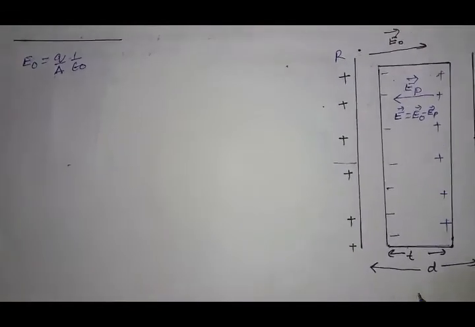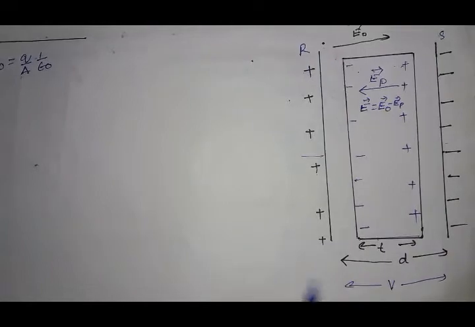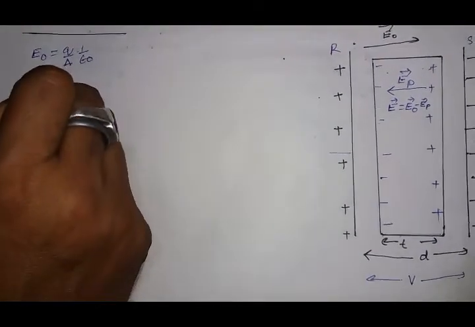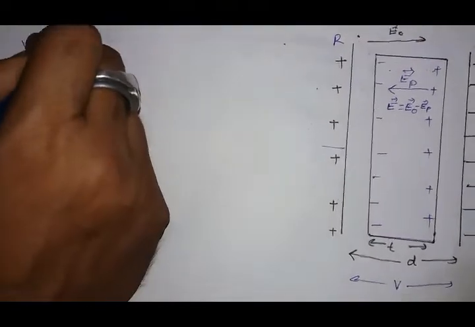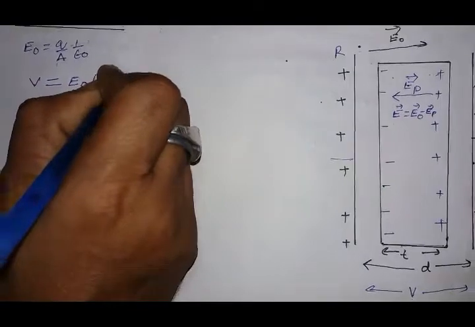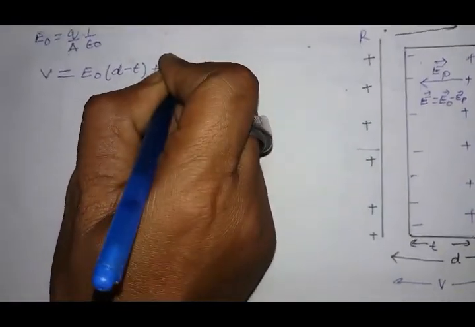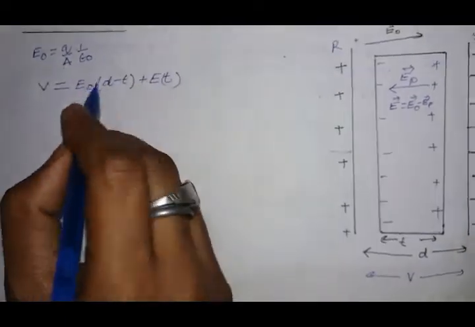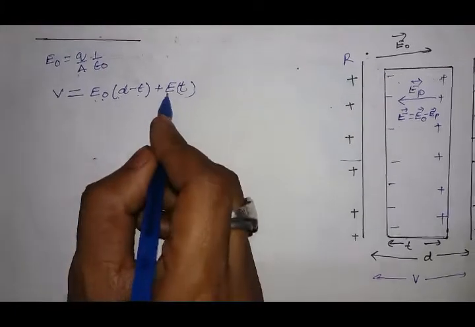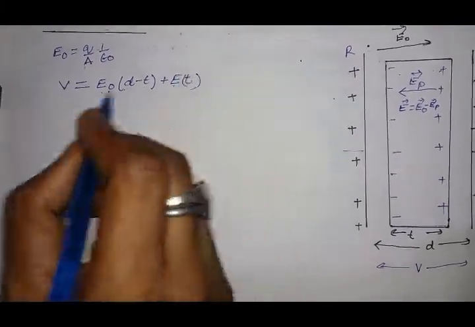Now the potential difference between the plates of the capacitor will be V equal to E naught into d minus t plus E into t, because E naught exists in the region of thickness d minus t and E exists in the region of thickness t.